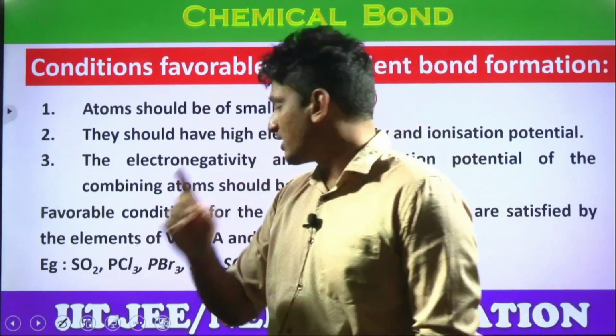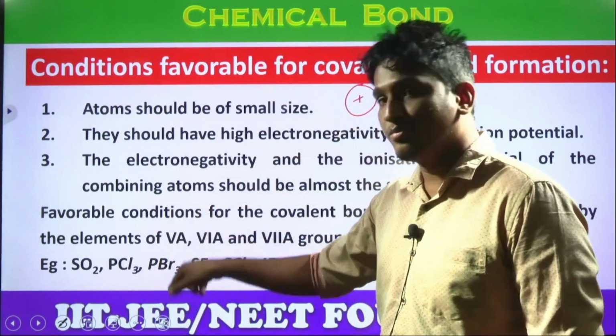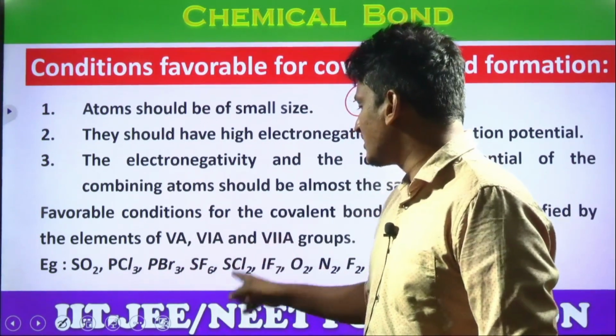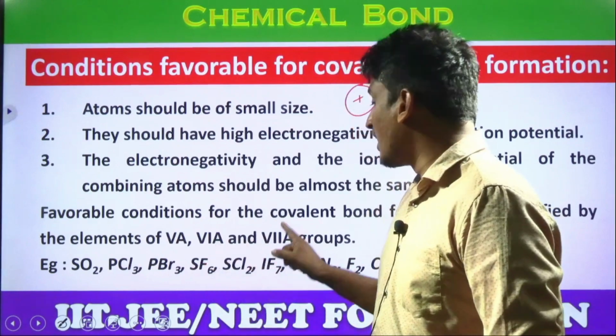Phosphorus trichloride, phosphorus chlorine; phosphorus tribromide, phosphorus bromine; sulfur hexafluoride, both are nonmetals; sulfur dichloride, both are nonmetals; iodine heptafluoride.